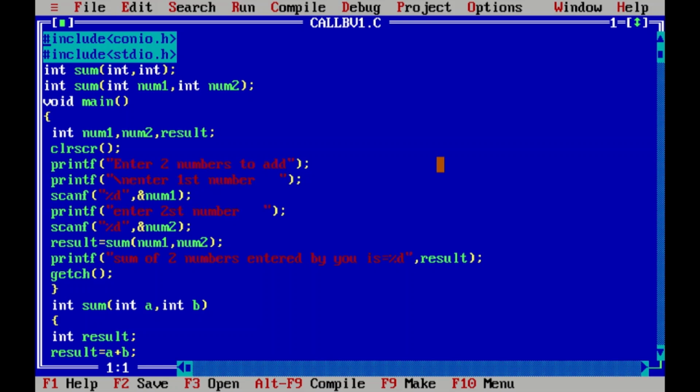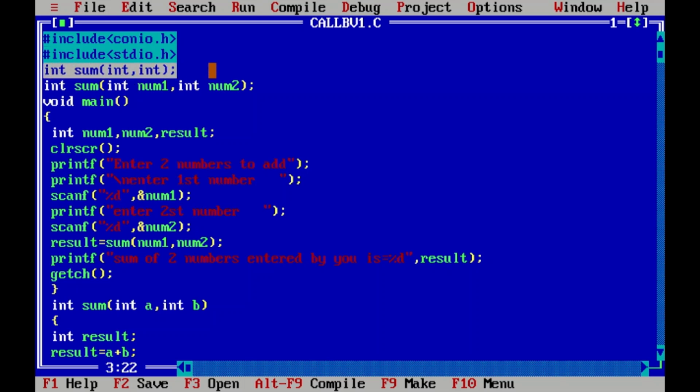Now we are at Turbo C compiler. Let us try to understand this program. See, this is the program which will add two numbers with the help of a function, and here the function is called by value. See the difference between call by value and call by reference. So you need to focus on this program very clearly so that you are able to understand the difference between call by value and call by reference.